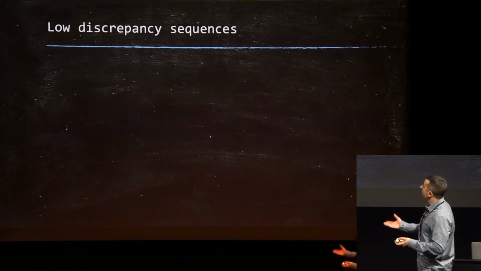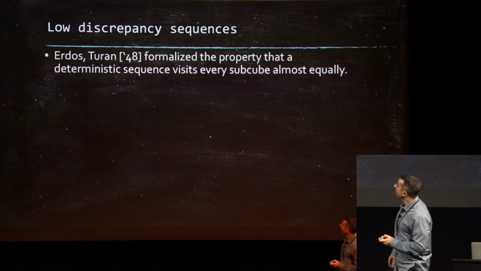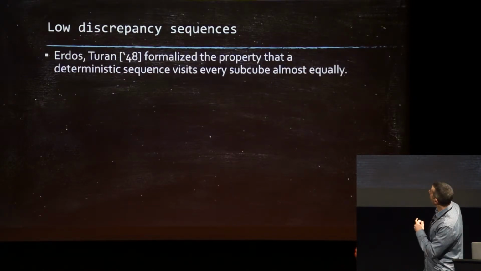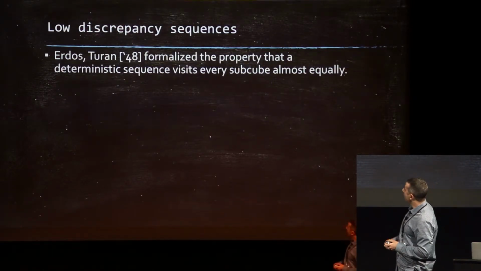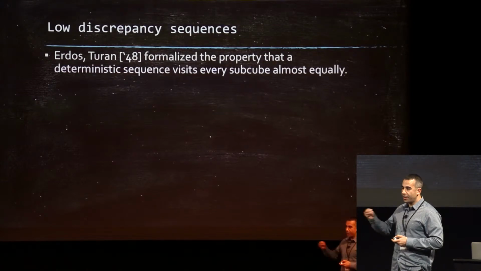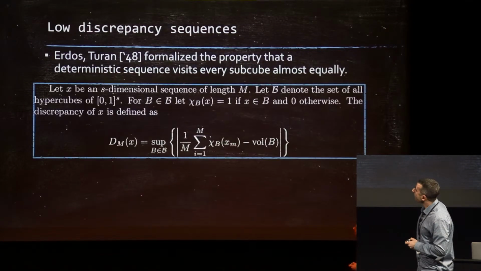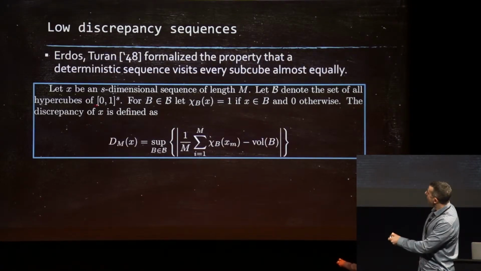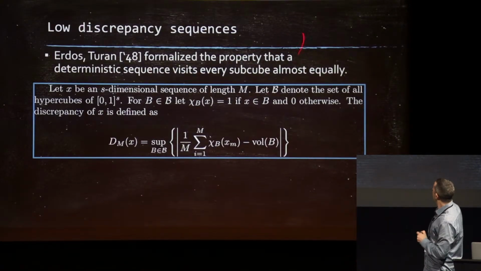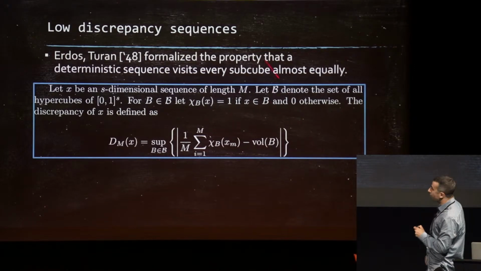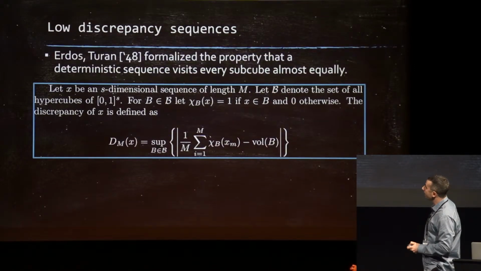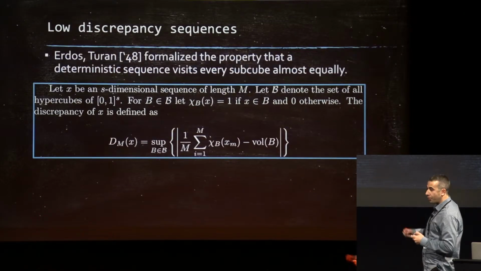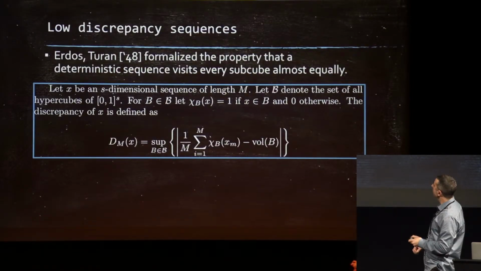Well, luckily for us, there is the theory of low discrepancy sequences. Erdős and Turán introduced in '48 a property that looks at how well a sequence behaves in space. So we look at an s-dimensional sequence of length m, and we look at all the sets of hypercubes in [0,1]^s. And for each cube, we look at its indicator function, whether a point is inside or out.